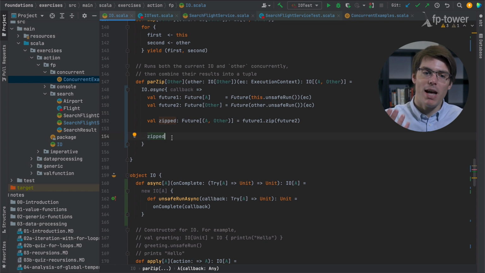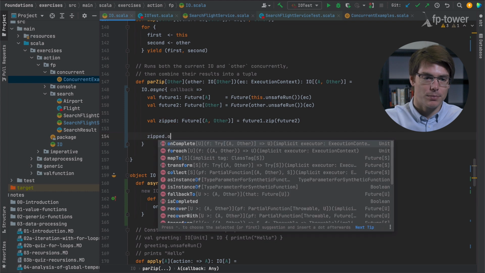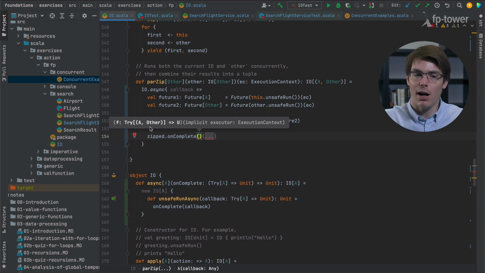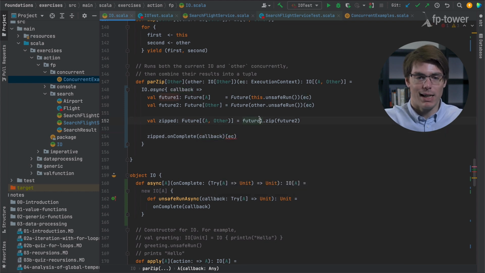Which method in the Future API lets us call something when the future is ready? We have map, but we also have onComplete. onComplete is exactly the method we need. If you look at onComplete, it takes a function from Try[(A, Other)] to U, whatever we want. So this is perfect for our case. And at the end, we also need to pass an execution context.